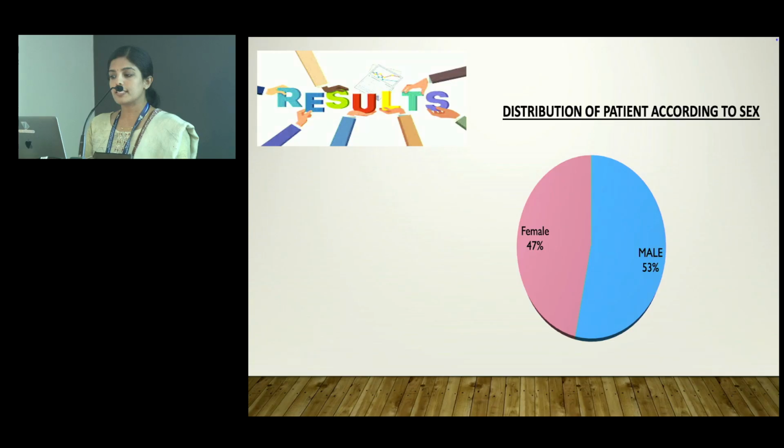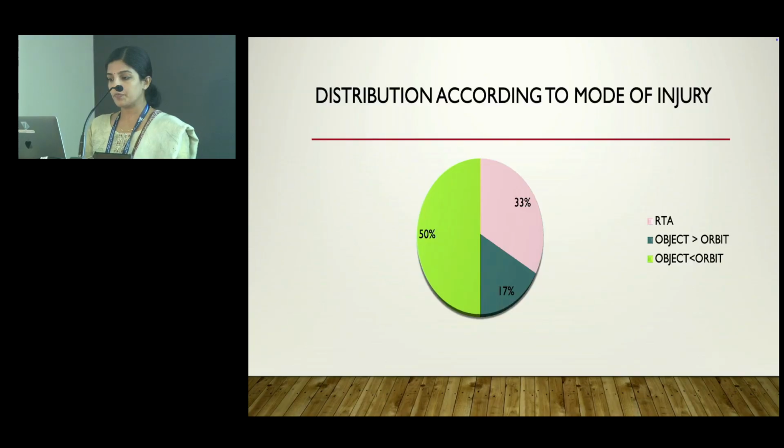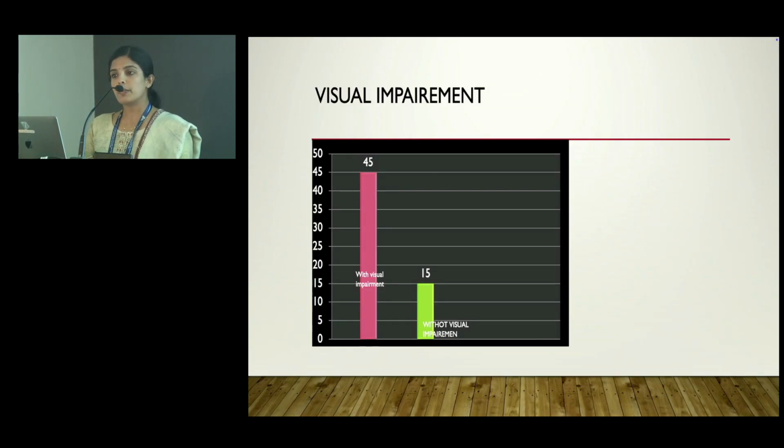So from this, the result was that the distribution of patients according to sex was about 53% male and 47% female. According to mode of injury, about 33% had road traffic accidents, those who got blunt ocular trauma with an object greater than the orbit were about 17%, and with an object less than the orbit 50%. In visual impairment, 45 had visual impairment and 15 had no visual impairment.